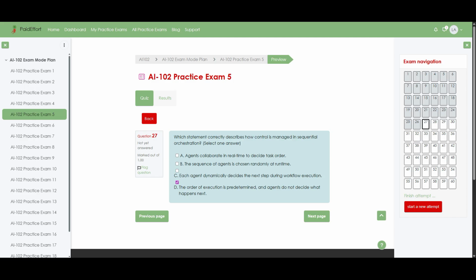Now let us unpack why this is true for sequential orchestration. In a sequential pattern, the workflow follows a fixed script, moving from one agent or step to the next in a predefined order, so control sits in the orchestrator's design rather than inside each agent. Consequently, agents simply perform their assigned task when their turn comes, without negotiating the order, making real-time collaboration, randomness, or dynamic next-step decisions inappropriate descriptions. Instead, options A, B, and C all point to more dynamic or group-based orchestration styles, not the strict linear control flow that defines sequential orchestration.